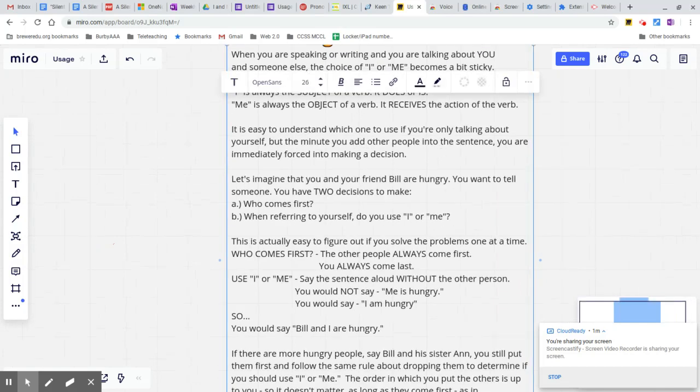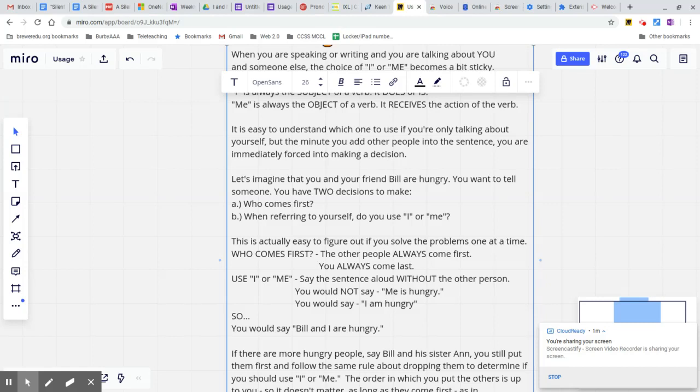So the way to do this is to figure out two things separately and then put them together. You're going to solve the problems one at a time. First problem, who comes first? That's the easy one. The other people always come first in your sentences.